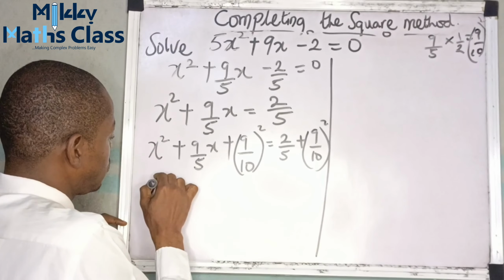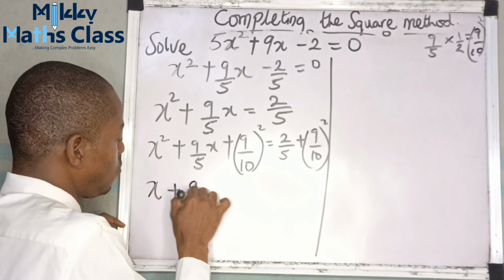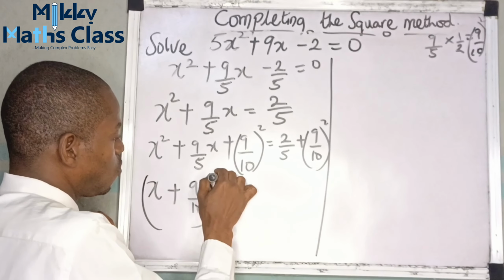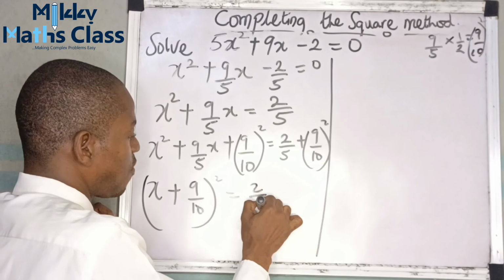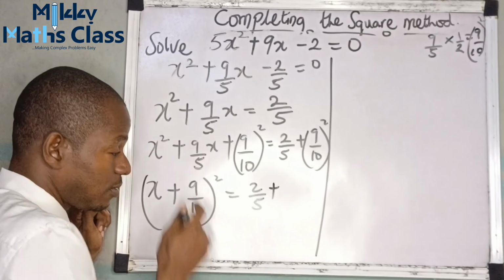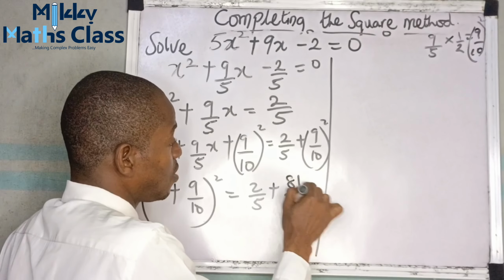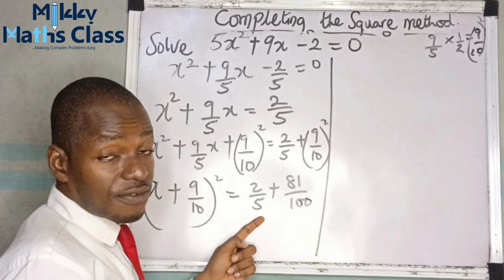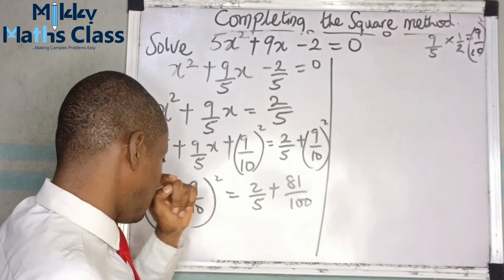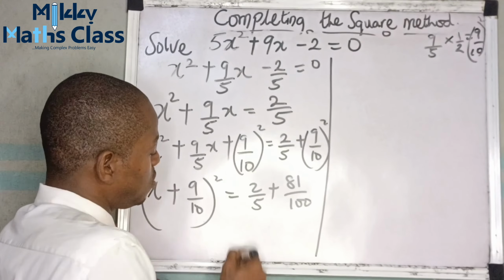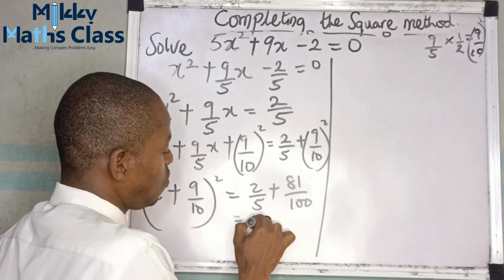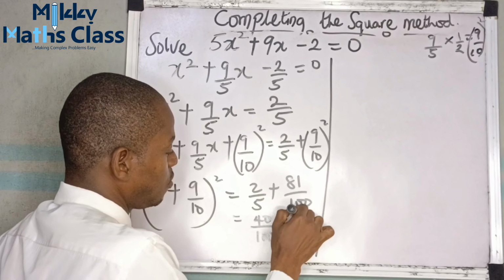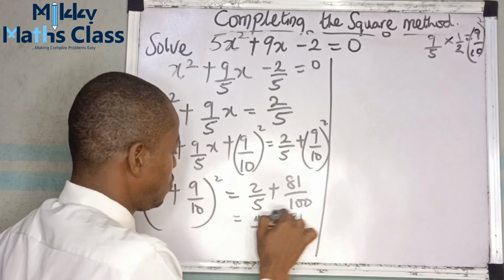this becomes x plus 9 over 10 all squared equals 2 over 5 plus 9 squared is 81. 81 over 10 squared is 100, so over 100. Make this an equivalent fraction that has 100. That's 5 times 20. So this becomes 40 over 100 plus 81 over 100.